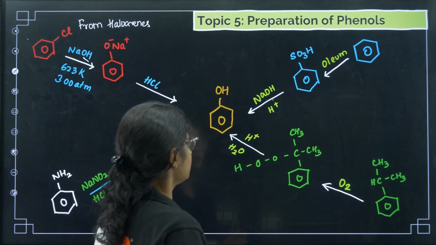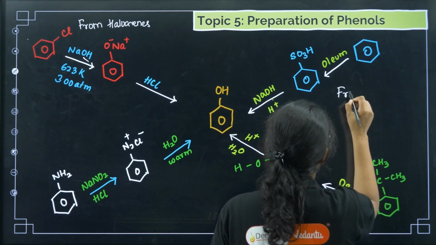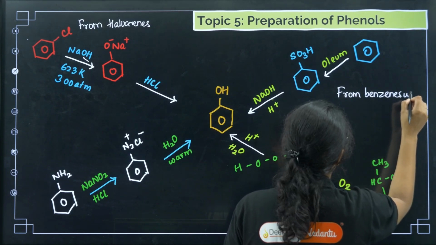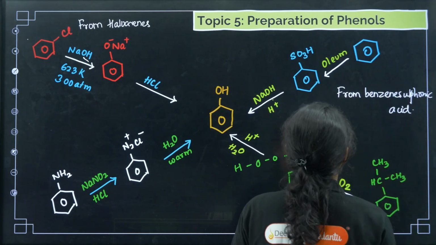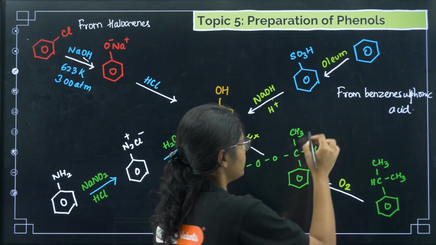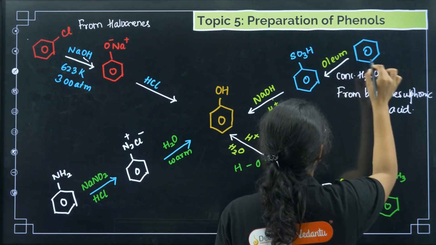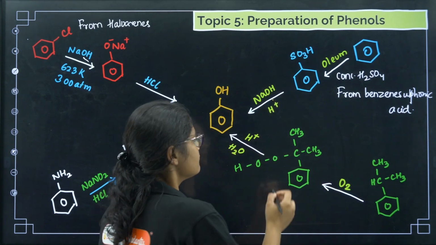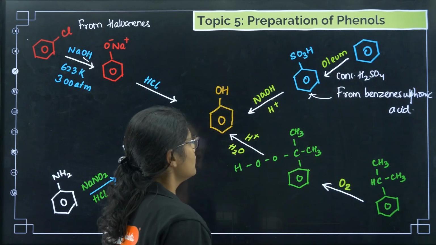First one. Second one is from your benzene sulfonic acid. So this is pure benzene, just treat it with oleum, concentrated H2SO4. What is oleum here? Concentrated H2SO4. So if you treat it with concentrated H2SO4, we'll get SO3H. This is benzene sulfonic acid. Okay, this is benzene sulfonic acid. From here you add NaOH and H plus, it will get converted to phenol.